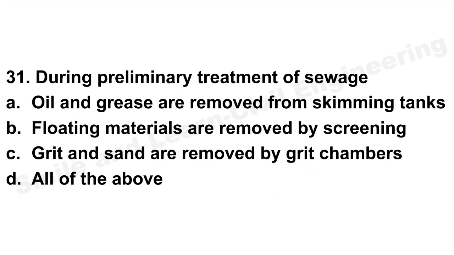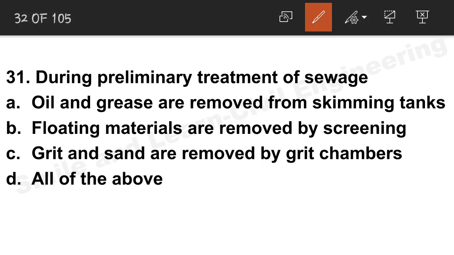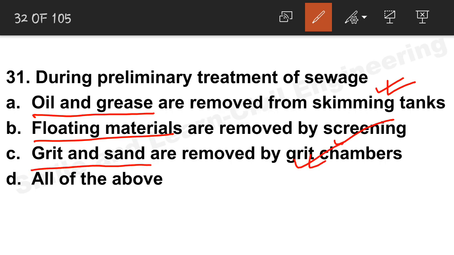Next question. During preliminary treatment of sewage, what do we do? Oil and grease are removed from skimming tanks. Yes, this is right, no doubt about it. Floating materials by screening. Yes, we know coarse screens and fine screens. Grit and sand removed by grit chamber. So these three are absolutely correct. Option D is the correct answer.